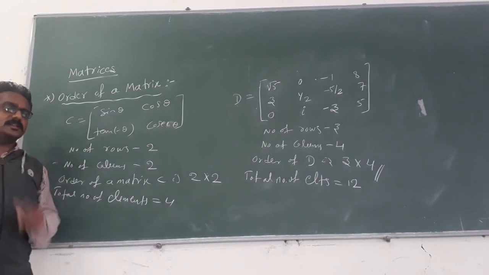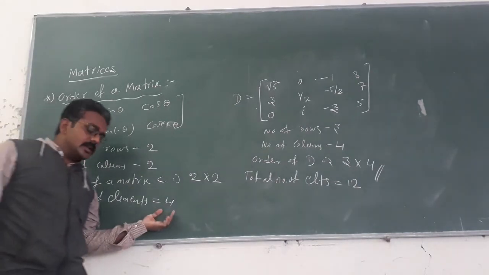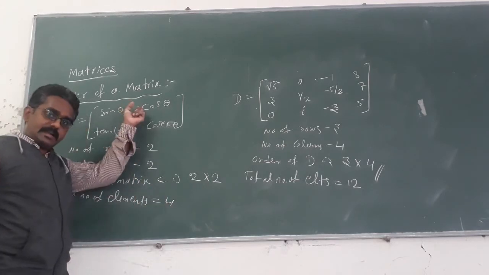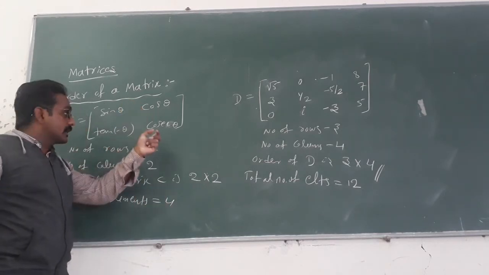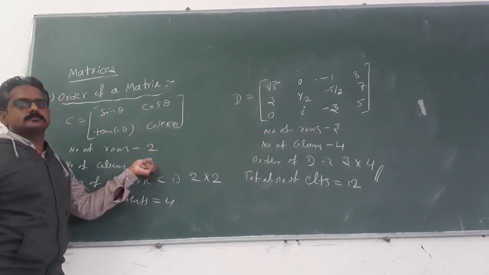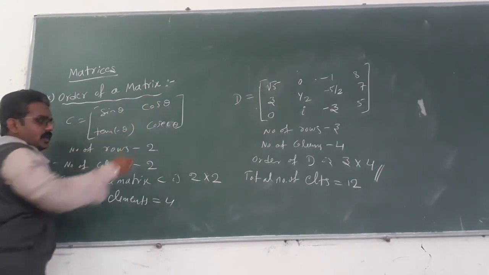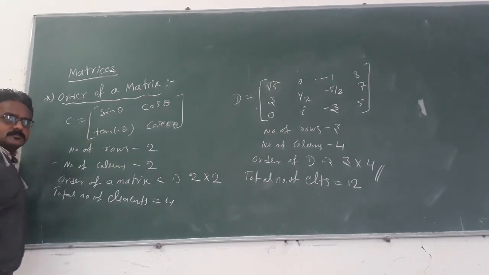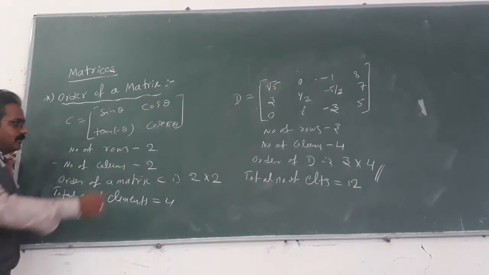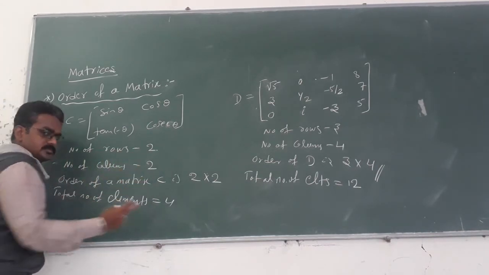There is some relation between the total number of elements of a given matrix and the product of the rows and columns of the same matrix. Why? Because matrix C consists of a total of 4 elements. Then the number of rows is 2 and the number of columns is 2.